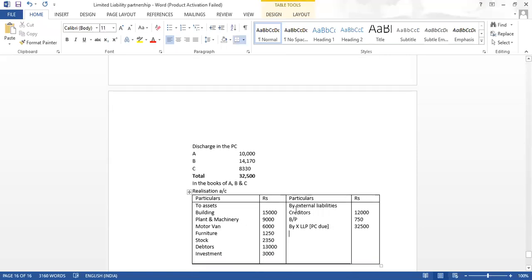An asset is shown here. When we sell it, we will have to write by cash bank, investment sold for 4,000. So I will write here 4,000. And the motor car has been taken over by A. The original motor car is here, so A's capital account, since A is taking it, will come on the opposite side, to cancel it. The investment was also in the debit, so to cancel it we have shown it in the credit.